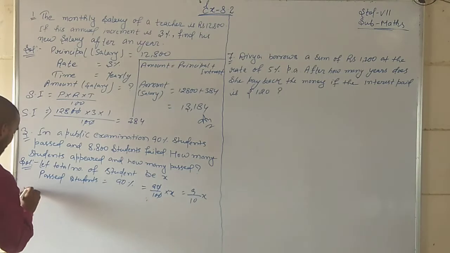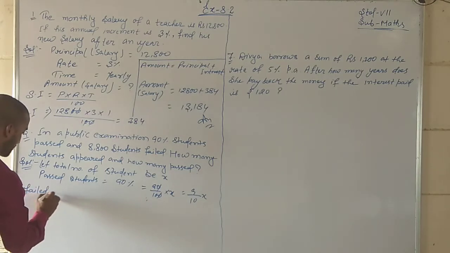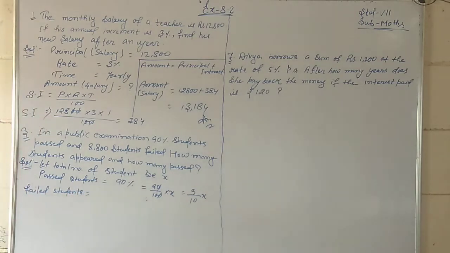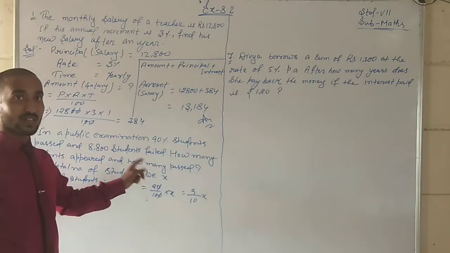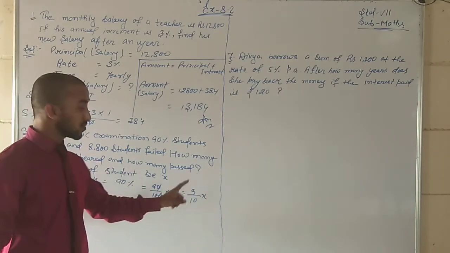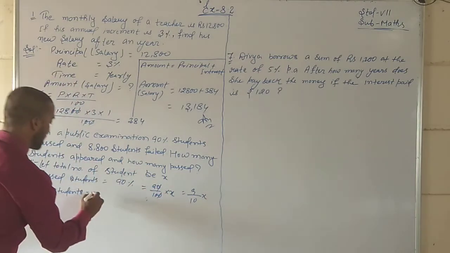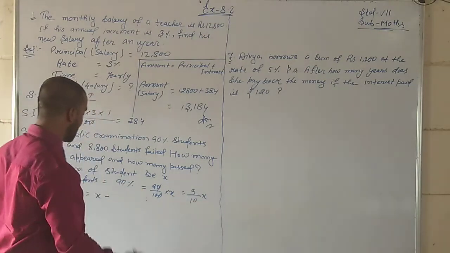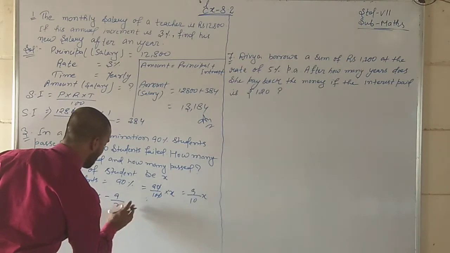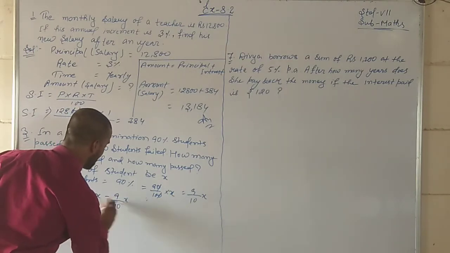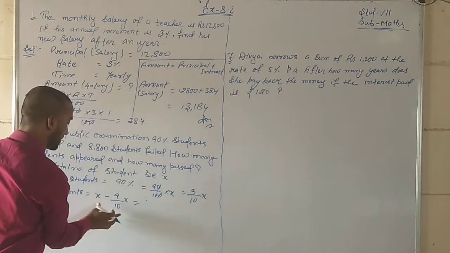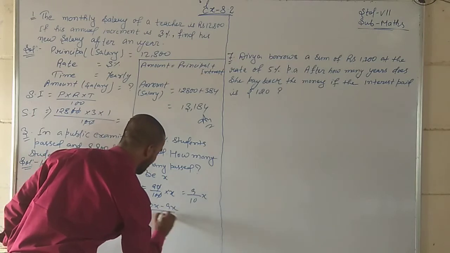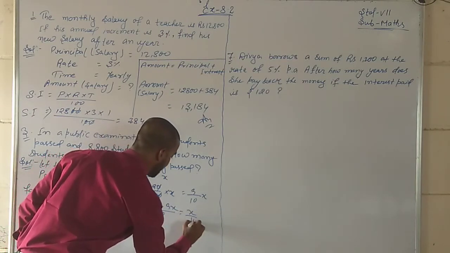So we will discuss the failed students. Failed students means total students minus passed students. Total students is x, minus passed students, 9 by 10 x. Taking the LCM, it will be 10x minus 9x by 10, which means x by 10.